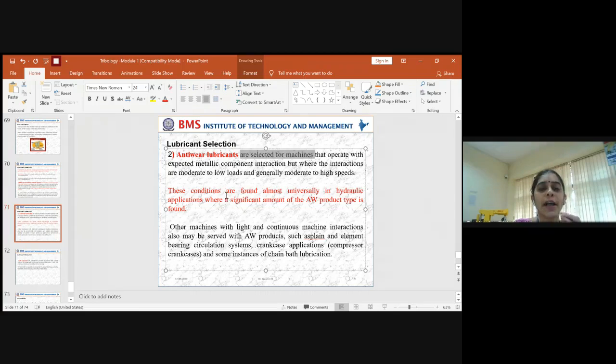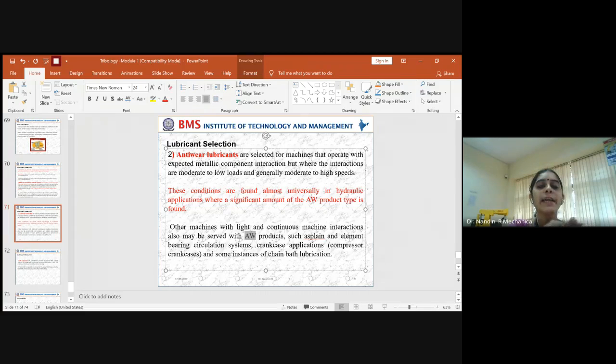These types of anti-wear lubricants are mainly used in hydraulic applications. Other machines which are light and have continuous machine interactions can also go with anti-wear lubricants. AW product is nothing but anti-wear lubricants. Anti-wear lubricants are used when the machine component is very light and has to be operated at high speed and when it is subjected to medium or low loads. In this case, we will go with anti-wear lubricants.